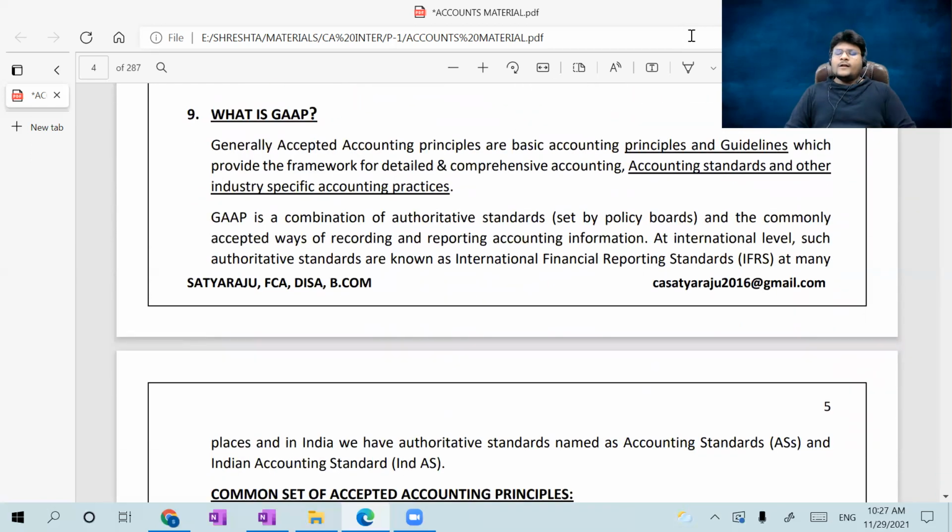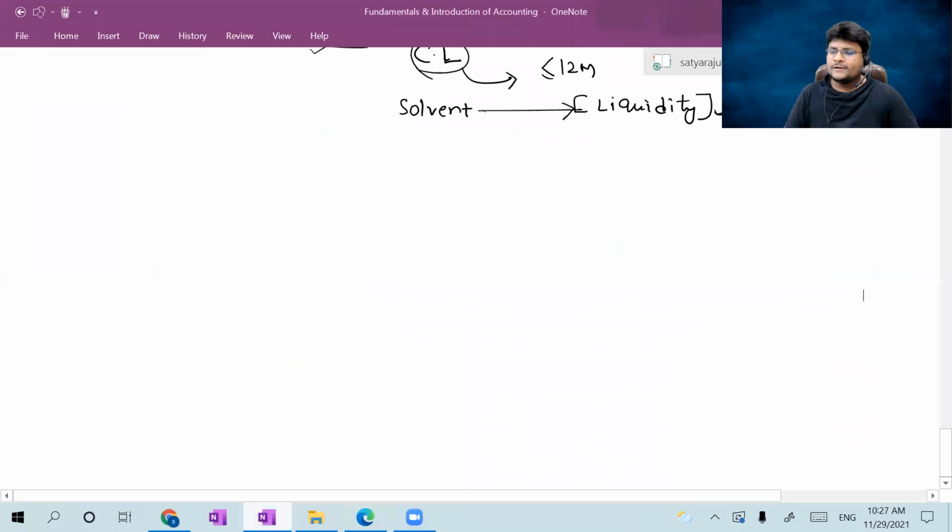Next. So today we are starting with GAAP, guys. GAAP. What is GAAP? So our topic name is GAAP.